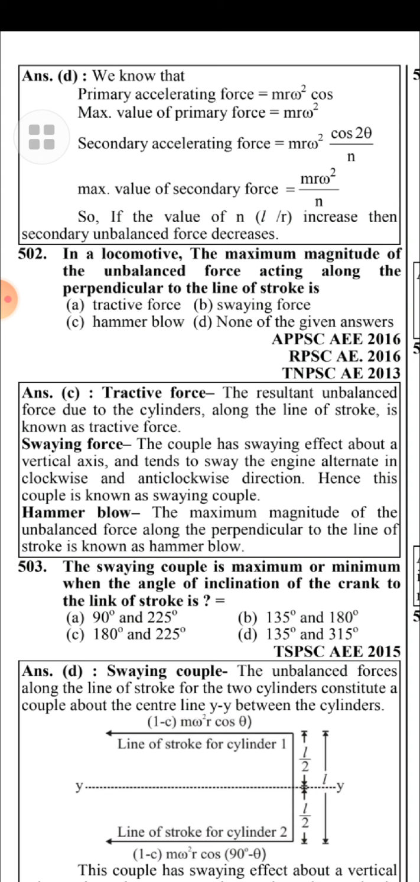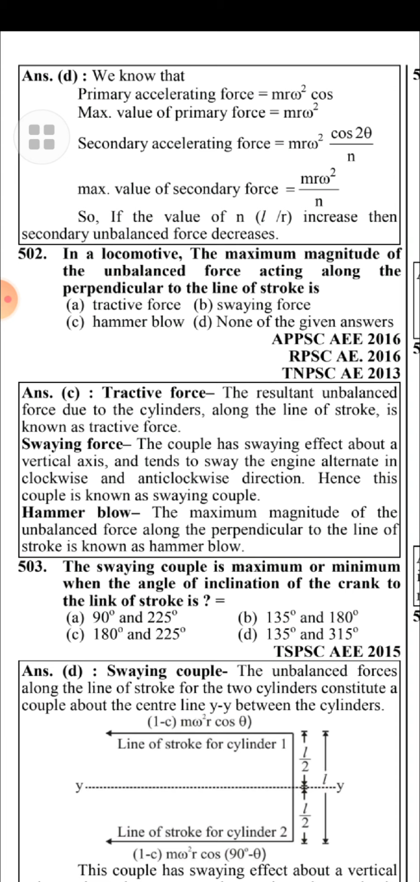Hammer blow: the maximum magnitude of the unbalanced force along the perpendicular to the line of stroke is known as hammer blow. The swaying couple is maximum or minimum when the angle of inclination of the crank to the line of stroke is 135 degree and 315 degree.